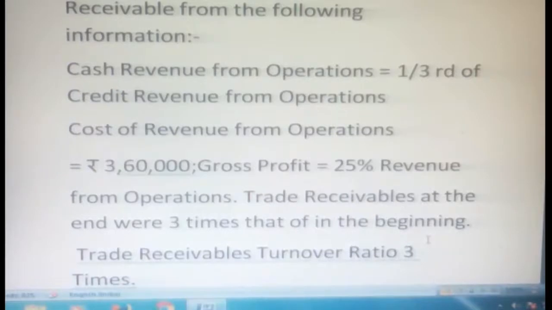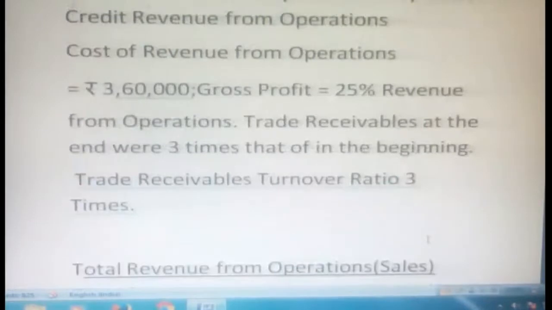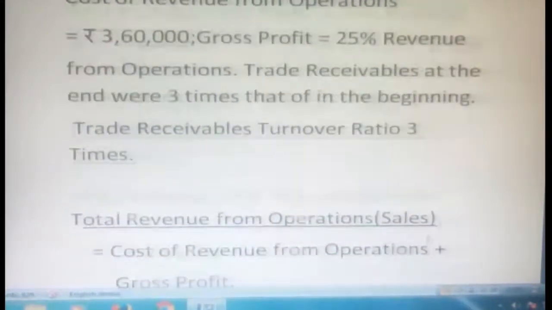Okay. So cash revenue is 1/3 of credit revenue. The trade receivables they gave at the end were 3 times that of the beginning. So beginning is 1 time, naturally closing is 3 times. That's what they have given. They also gave a trade receivables turnover ratio of 3 times. Okay, how to calculate this?